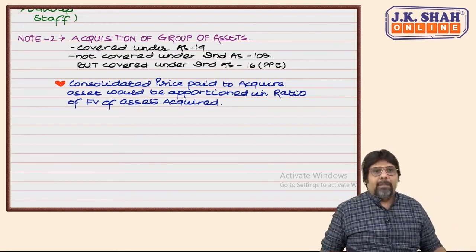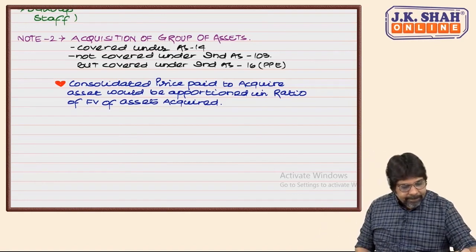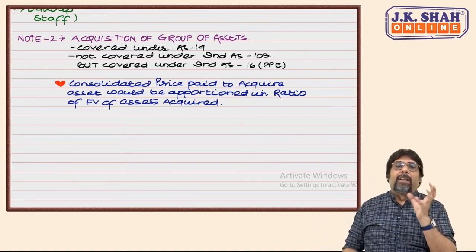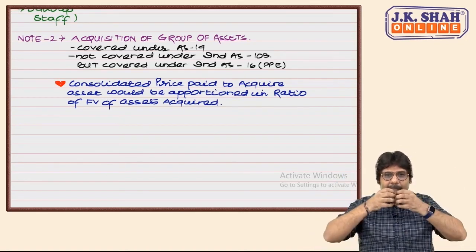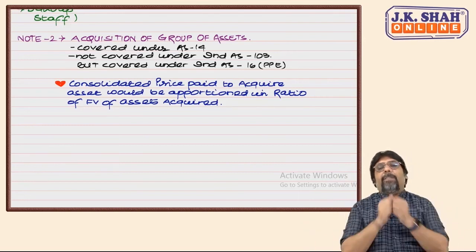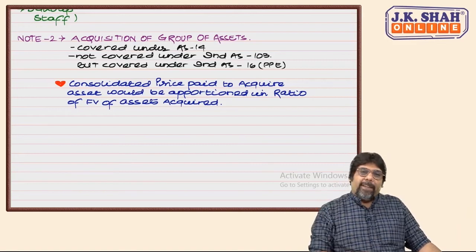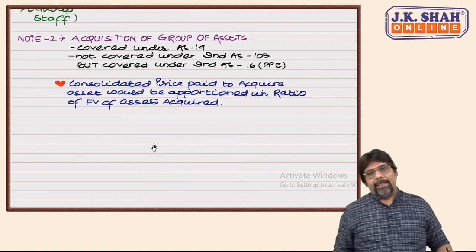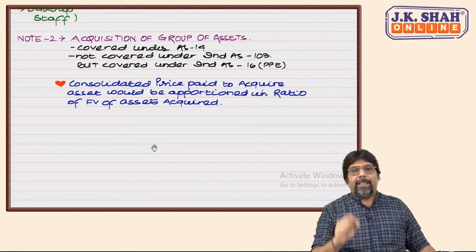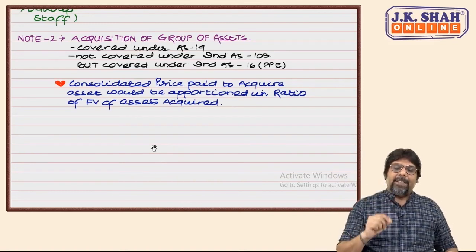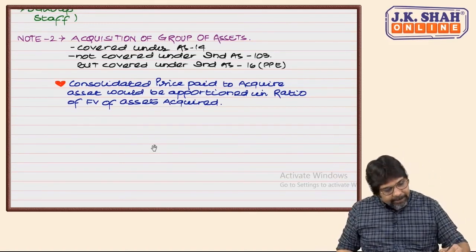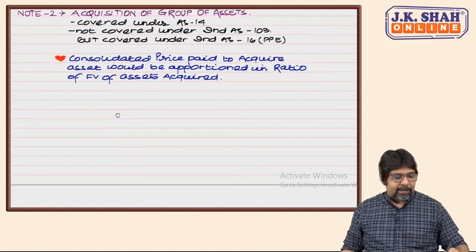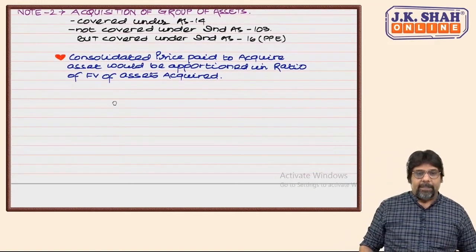Sir, what does it mean? Yeah, that is a $1 million question. What does it mean? Consolidated price to acquire the asset. That means a lump sum amount is paid to acquire 5 assets. Then how do we segregate them? How do we bifurcate them? How do we apportion them? In the ratio of fair value of assets acquired. What is fair value, sir? Fair value, as we discussed in fundamentals, is a market price. It is a price at which an asset can be sold in an active market. Level 1 I am talking about. Exit price. Okay, sir. Acquisition of group of assets.